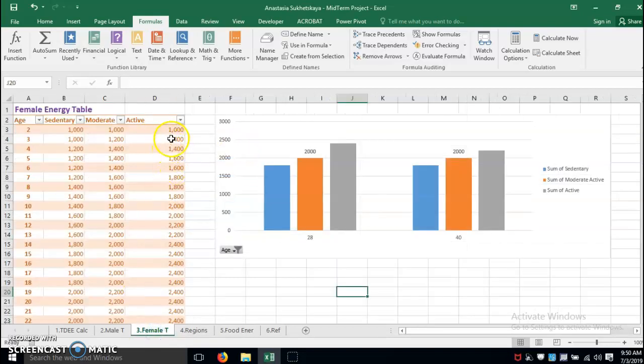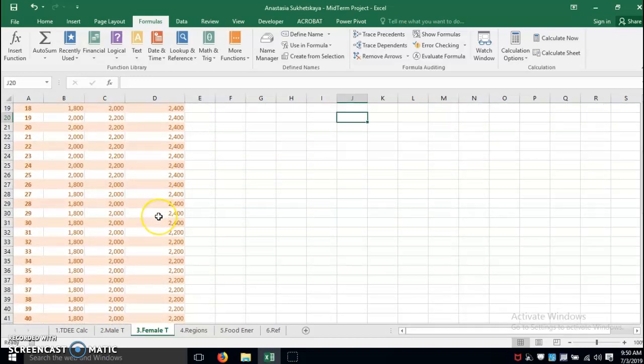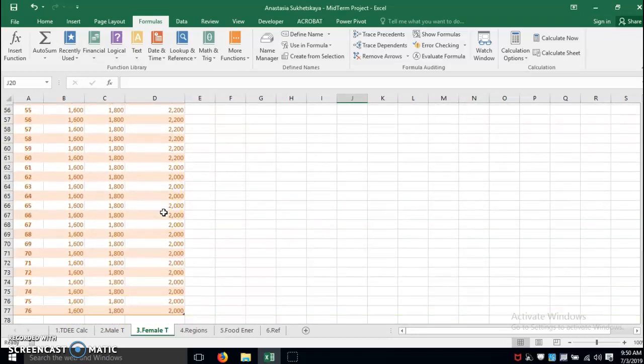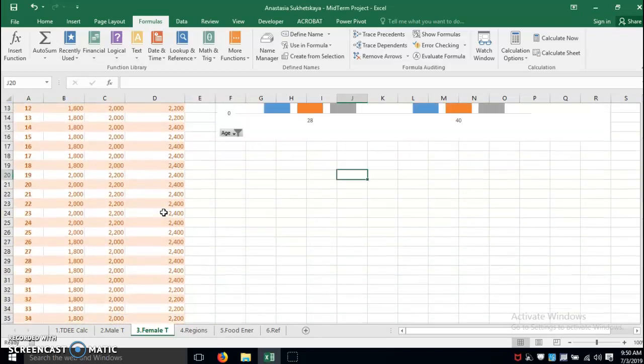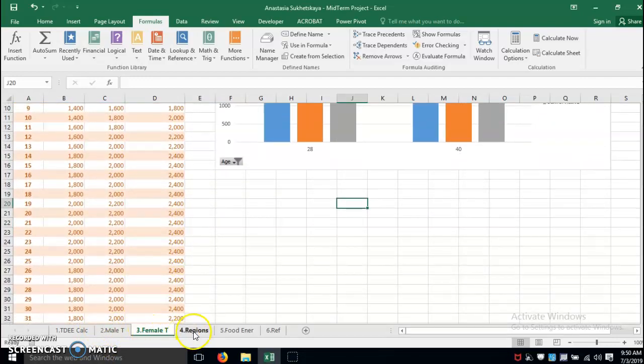If we go to this table, even being super active, we see that no number goes over 2,400 calories. Doesn't matter your age, there is nothing over 2,400 calories for being super active.